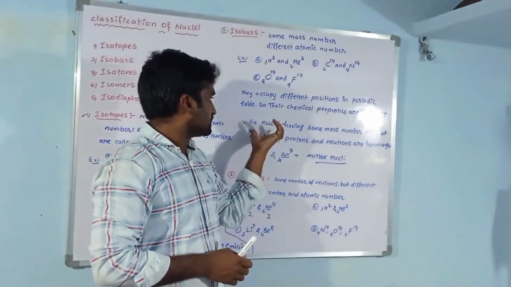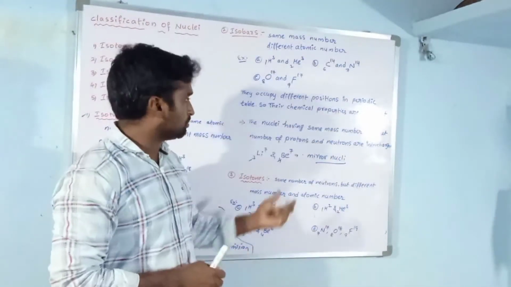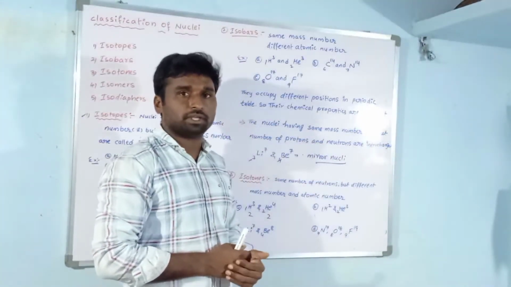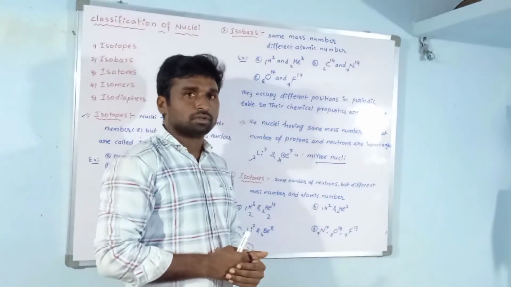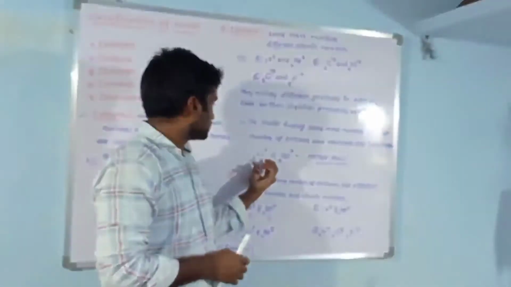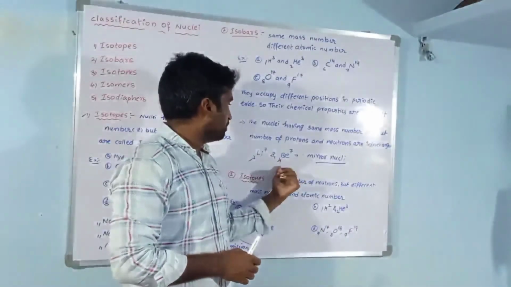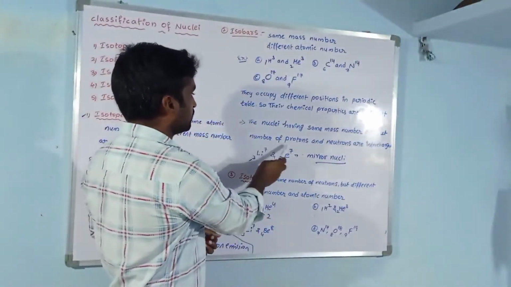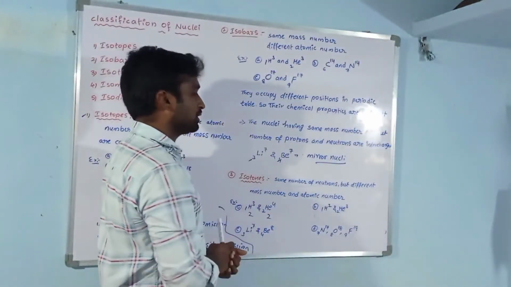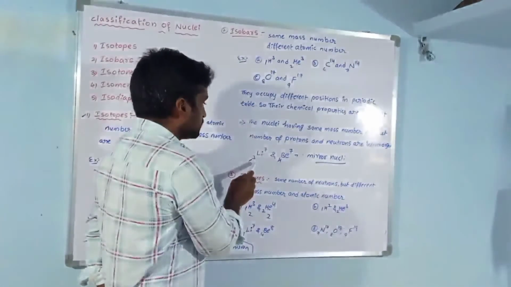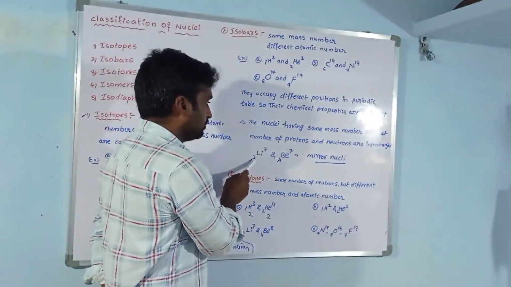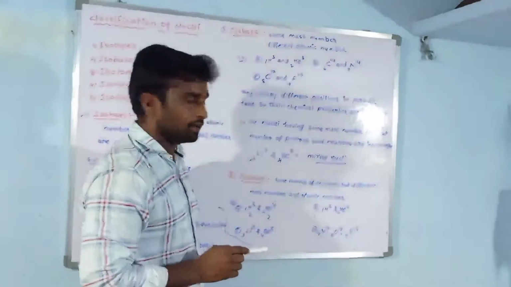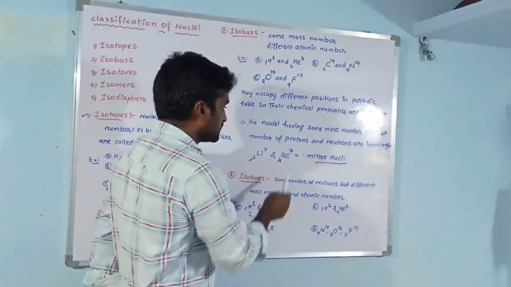Another type is nuclei having the same mass number but with protons and neutrons interchanged. Such nuclei are called mirror nuclei. Examples are lithium 3-7 and beryllium 4-7. In these two, the mass number is the same but the proton and neutron numbers are interchanged. The proton number of lithium equals the neutron number of beryllium, that is 7 minus 4, which is 3.